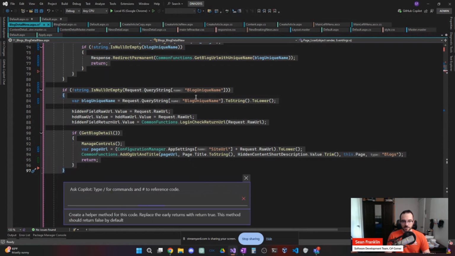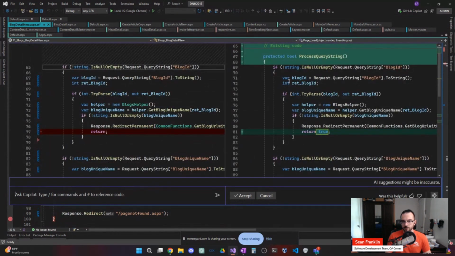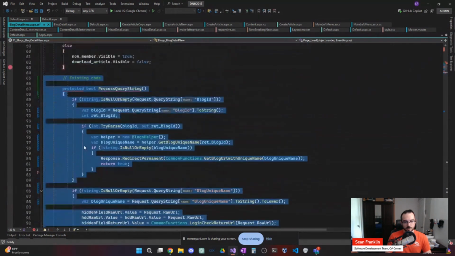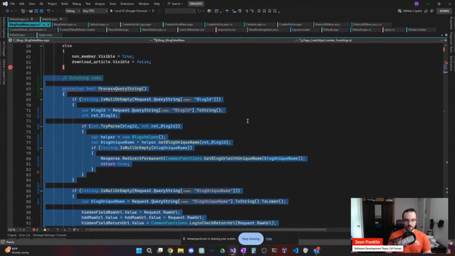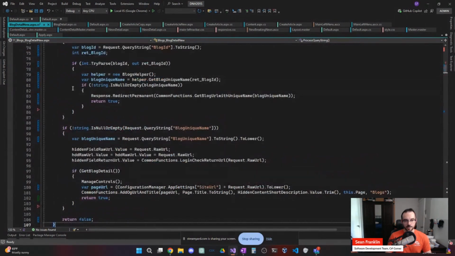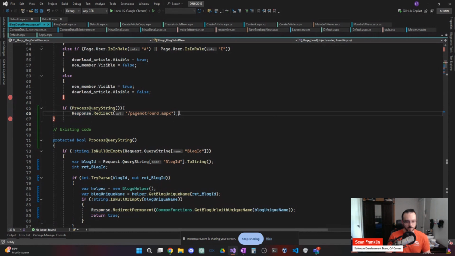And I'm saying it like this because I know that I want to do the check for this helper method before I redirect. So it's actually just inserting the code right here in place, but that's no problem. We can just pop it out into a separate method. And then what we're going to do is say, if process query string. You know what, let's do if not process query string.